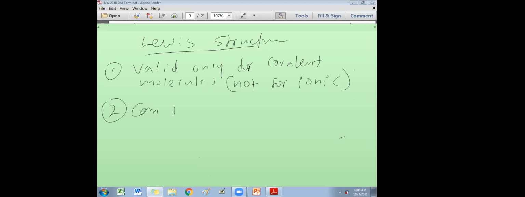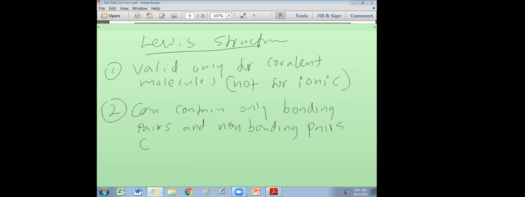Number two, can contain only pairs. That means what? Bonding pairs and non-bonding pairs. Non-bonding pairs are also called what? Lone pairs. This note is not given in our textbook. This is like an informal method of remembering this easily. Can contain only bonding pairs and non-bonding pairs.